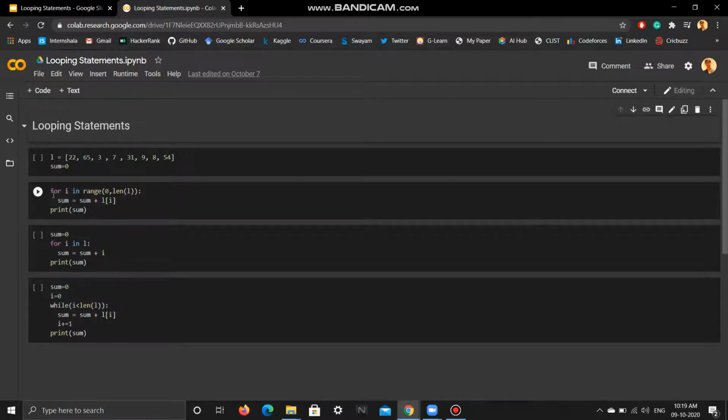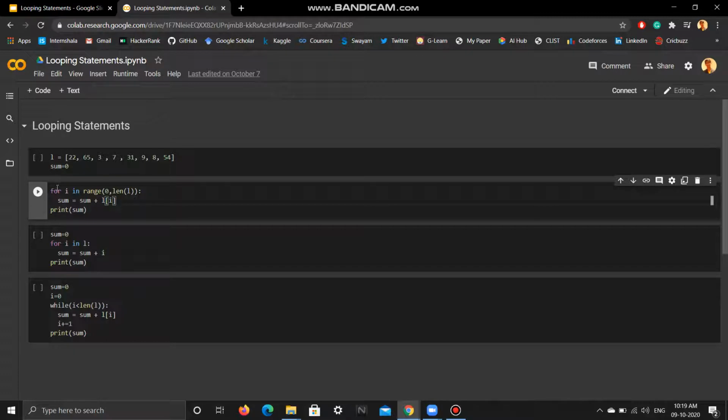So now control comes to for I in range 0 to 8. Initially I will be given the value of 0. Okay, it will be initialized to 0, and then sum is equal to sum plus L of I. This is how values are accessed through their indices for a list. So initially, as I told, I is equal to 0, L of 0. So L of 0th index, that means 22. So sum is initially 0. So 0 plus 22, that is 22, will be stored in sum.